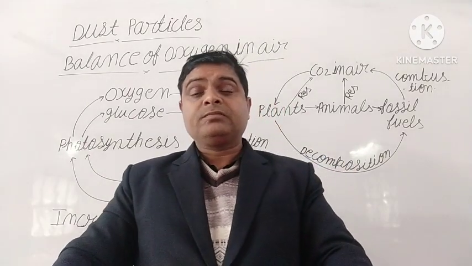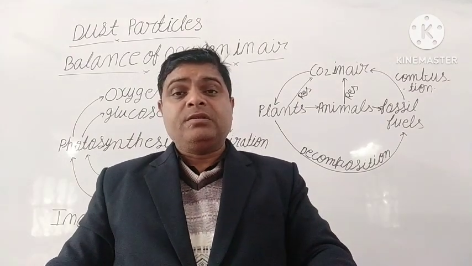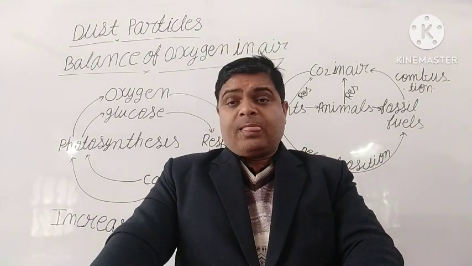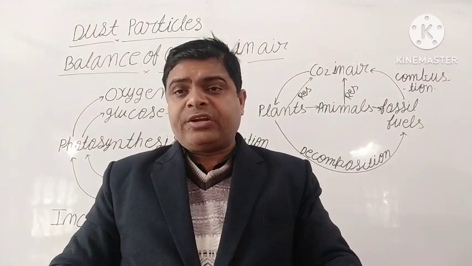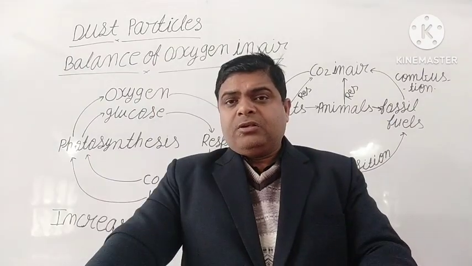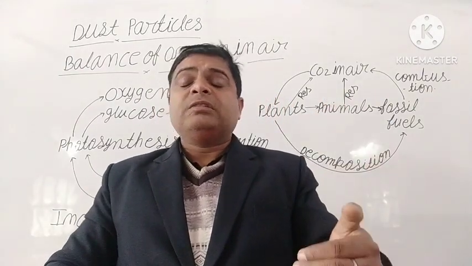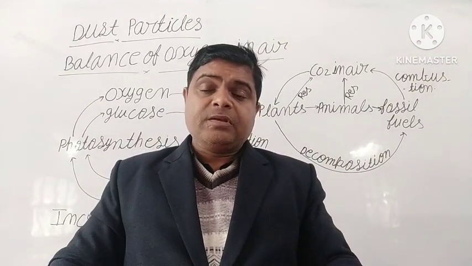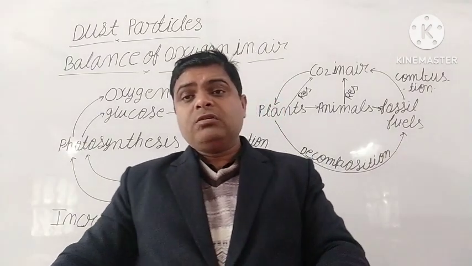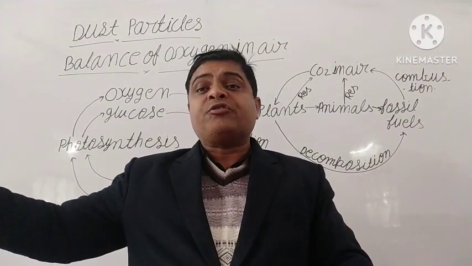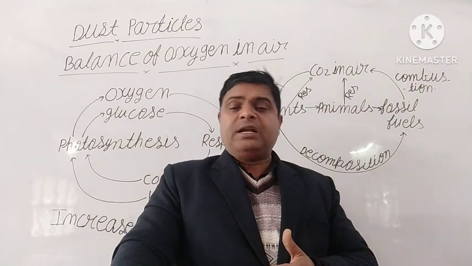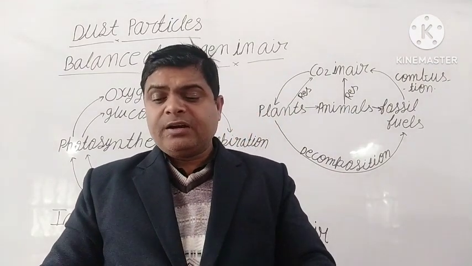Next, population. Day by day we increase the population. When population increases, they need shelter, furniture, everything. And after that, we depend on the factories, because when our requirement increases, we depend on the factories. So when the number of factories increases, the amount of fossil fuel used also increases. Next, we are constructing roads. When we construct roads, we cut the trees. So when the number of trees decreases, then who will take our carbon dioxide? That's why carbon dioxide increases day by day.